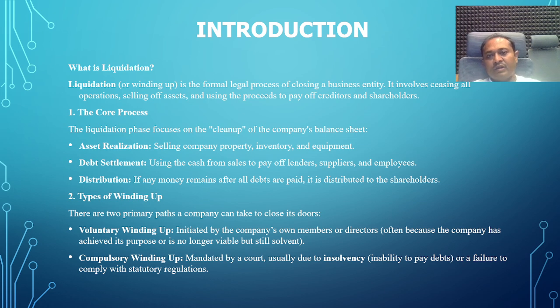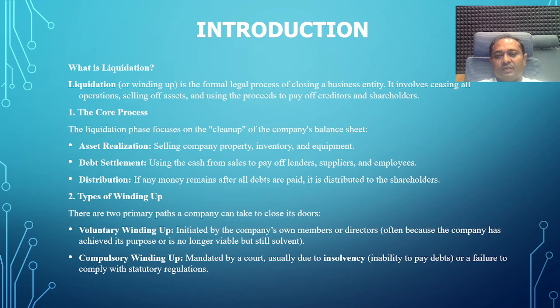When the equity shareholders voluntarily come together and see that the business situation is very scary, various remedies have been taken, but the business doesn't come up from the financial crisis to a healthy financial situation. In this situation, the members of the company, that is the shareholders and directors, combinedly take the decision for voluntary winding up of the business.